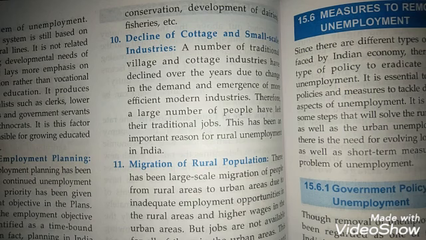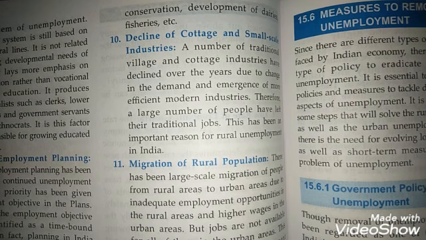The 10th point that we have in this regard is decline of cottage and small scale industries. A number of traditional village and cottage industries have declined over the years due to change in the demand and emergence of more efficient modern industries. So all those people who were depending on these cottage industries for their livelihood have been rendered unemployed, and that has led to an increase in the problem of unemployment.